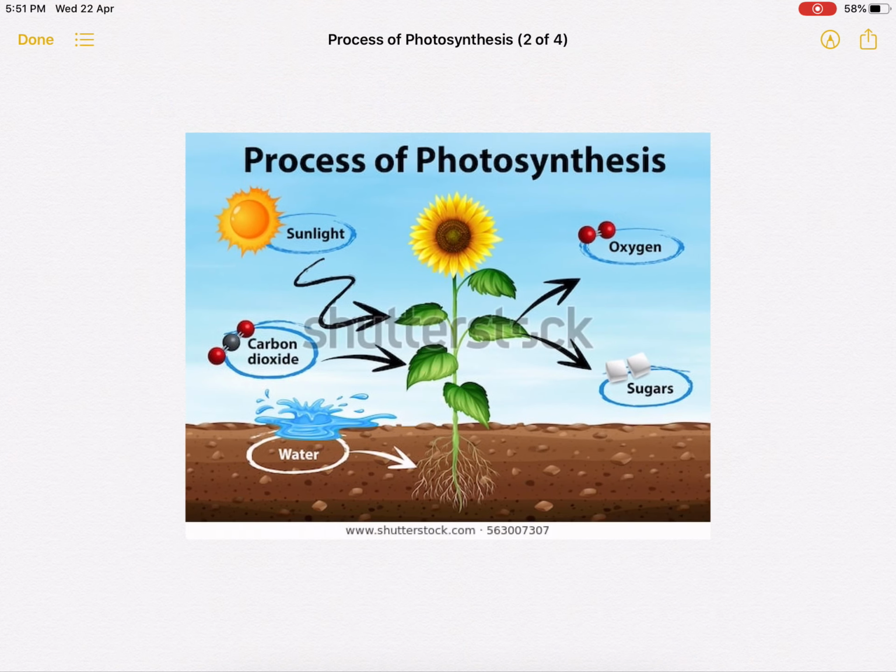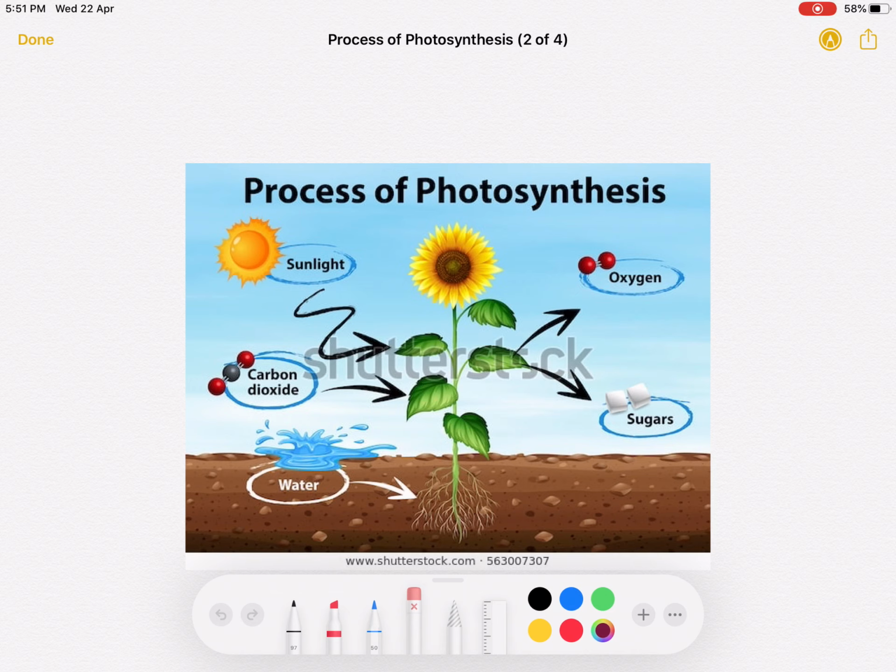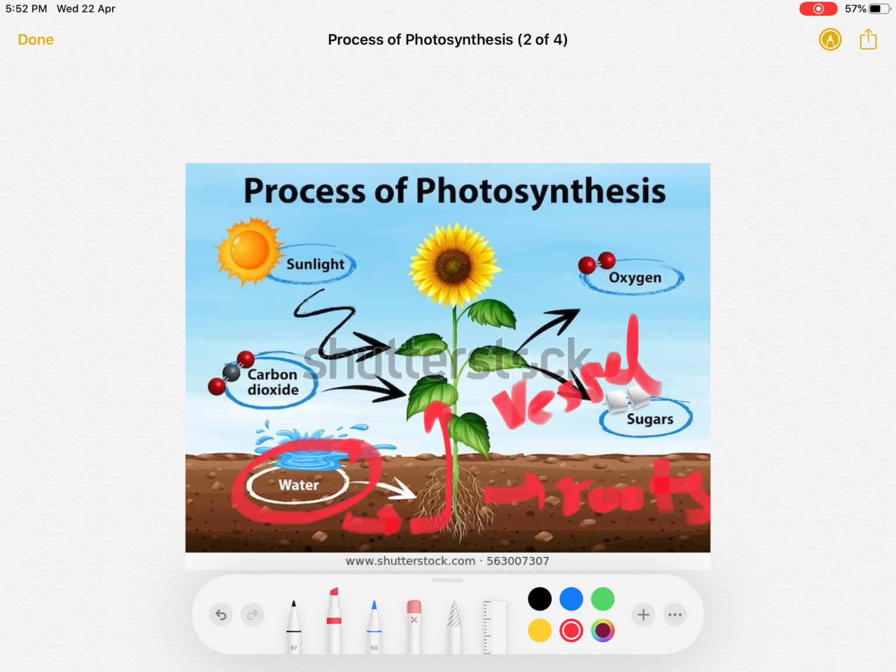First, look at this picture. In the picture you can see what raw materials the plants need for the process of photosynthesis. First of all is water. Where is the water present? In soil. Who absorbs the water? Roots. Roots absorb the water and transport it to the leaves by vessels. Vessels are just pipe-like structures that can transport water from roots to the leaf.